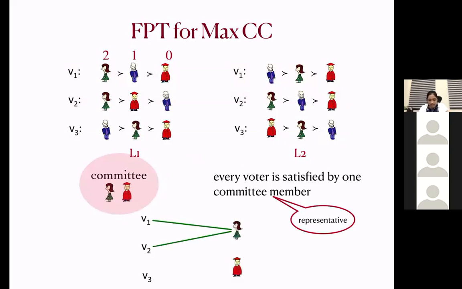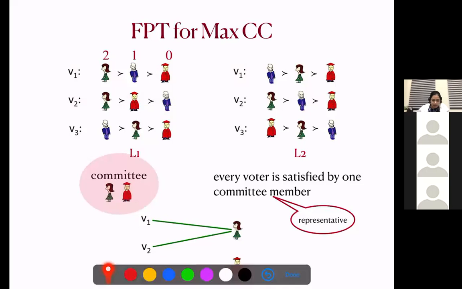So for example, for voter V1, we are getting satisfaction in layer L1 due to this green candidate, and in layer L2 also we are getting the satisfaction due to this green candidate. So overall, for voter V1, we are getting satisfaction due to this green candidate. So the representative of voter V1 is this green lady.